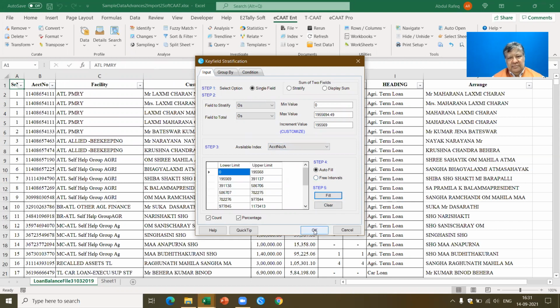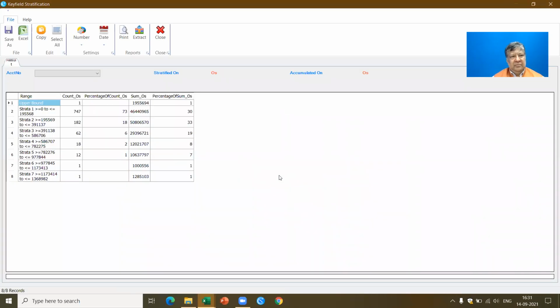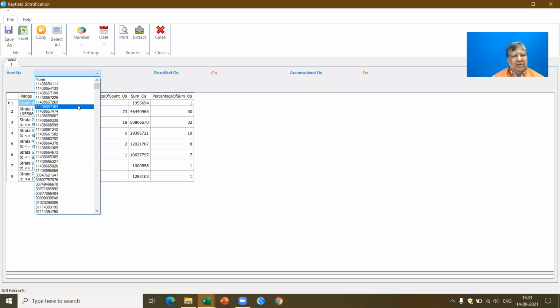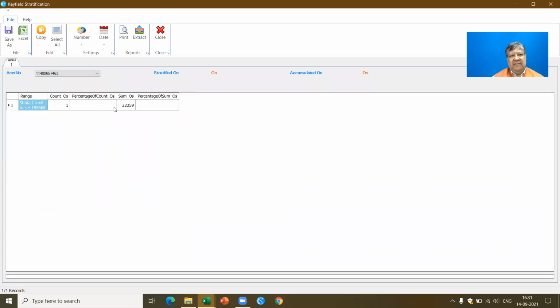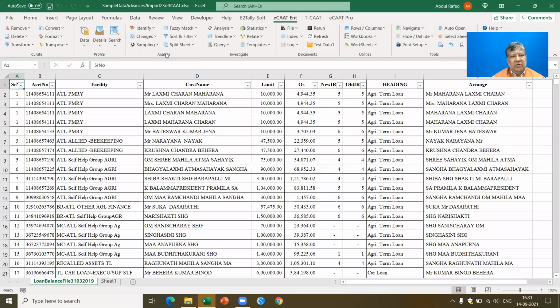and I say okay. Now here for the index, I choose the account number. So based on the account number, I can go and select and stratify. This is not what we wanted. We wanted to stratify based on the limit. Let me come back again and perform this function: stratify, key field.